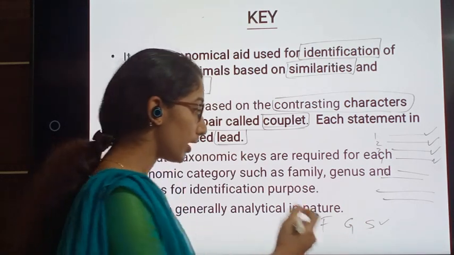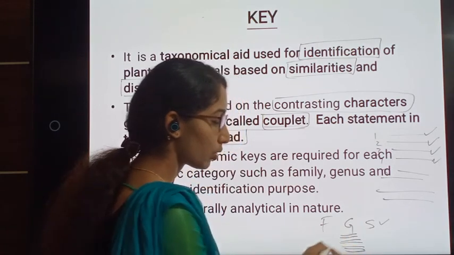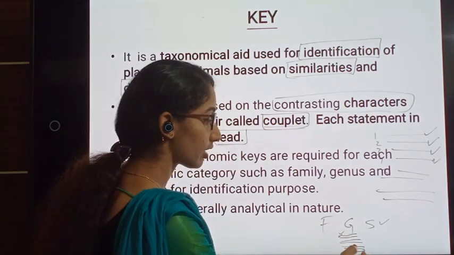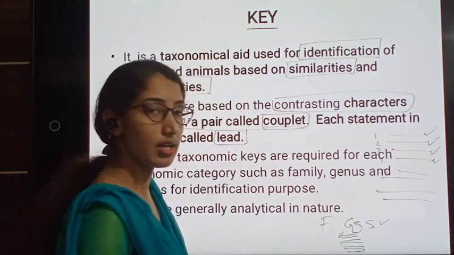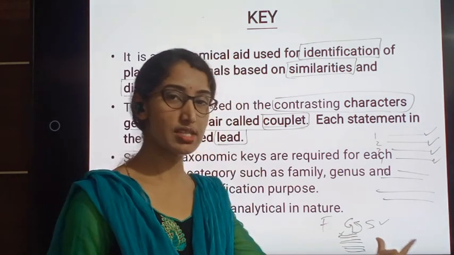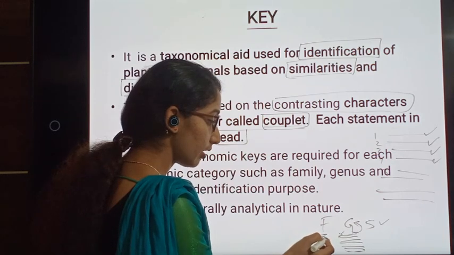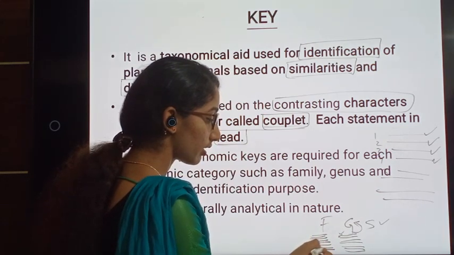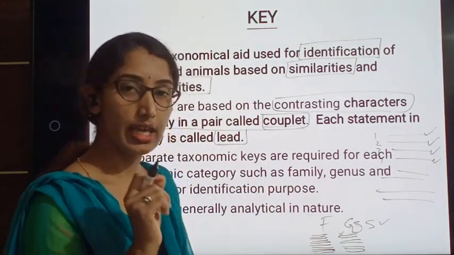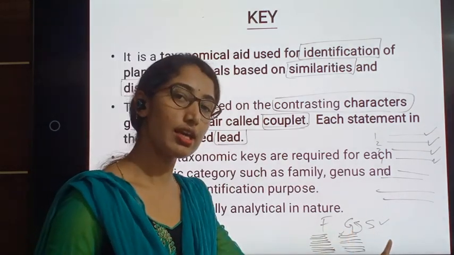In the meantime, many of the similarities or the characteristics related to the genus will be mentioned, and that key can be used for the identification of genus. But the same key cannot be used for either species or family. Likewise, another key where the similarities regarding family will be mentioned can be used only for the family, not for the genus or the species.